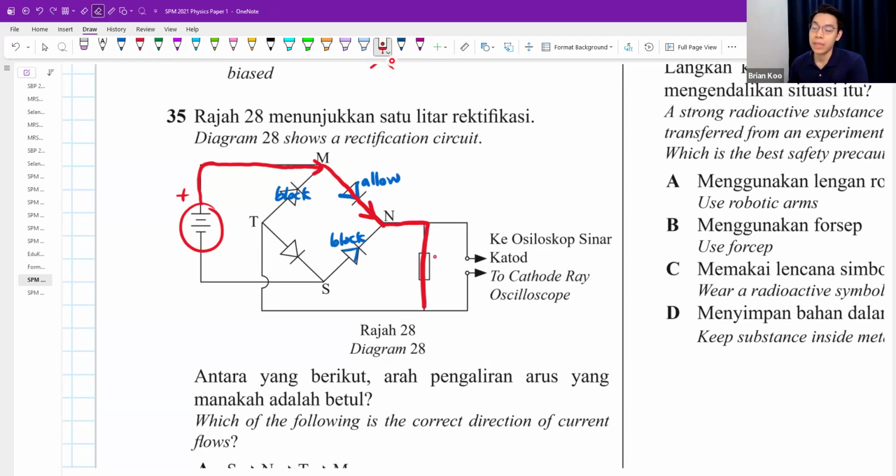When we say a resistor, it means, by the way, you can put anything here. You can put a bulb here. A bulb is a resistor. You can put your handphone here. Your handphone also got resistance. Maybe you want to charge your handphone.